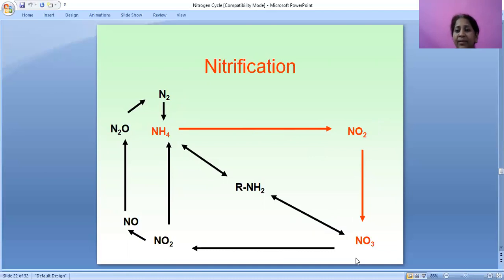From nitrate, alkyl amines are formed. Those are nothing but either amino acids or different kinds of proteins. From this again ammonia will be derived.